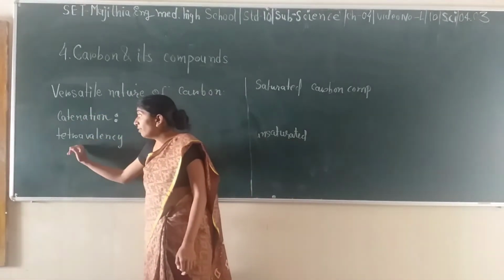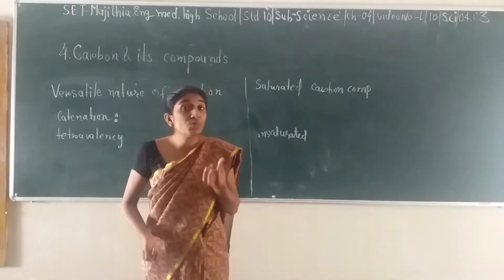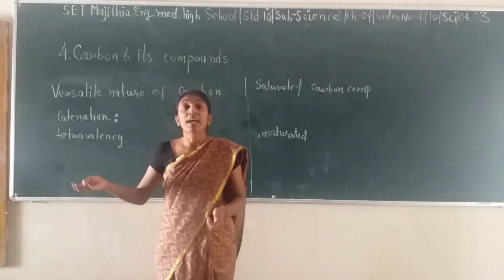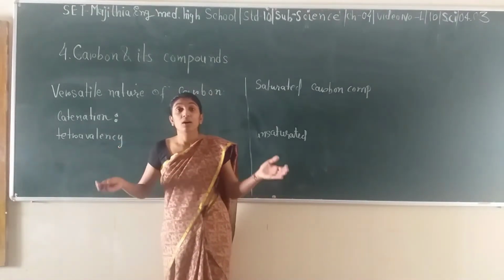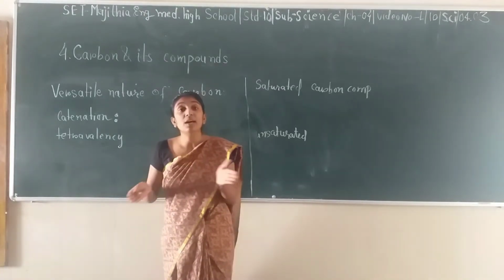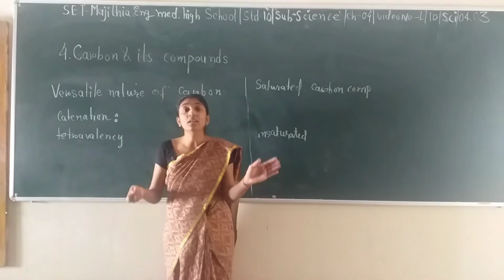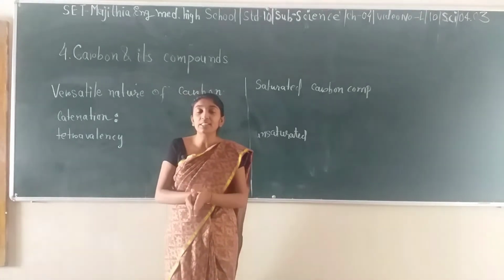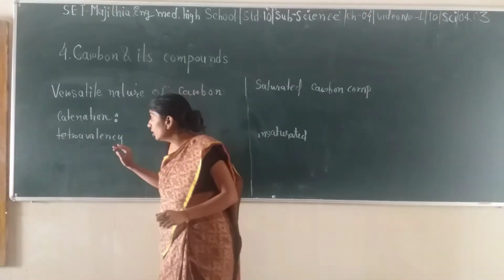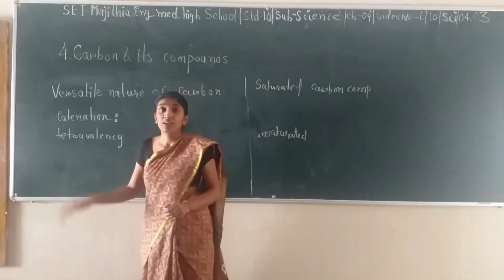Tetravalency is there in silicon and germanium also, but because of the smaller size of the carbon atom, it shows very versatile behavior. It can make compounds just by sharing electrons with oxygen and any other elements, provided the configuration is set in such a way that the reaction is possible. So that is giving us the versatile nature of carbon.